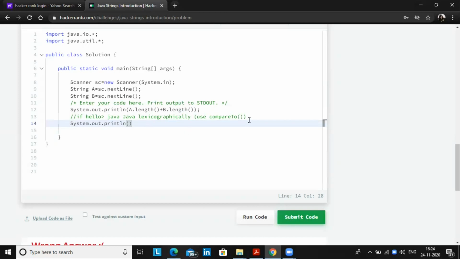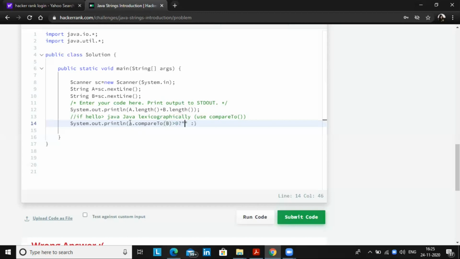So I am using the ternary operator here. You may be aware of this kind of symbol, it is the ternary operator syntax. Here you need to write the condition. The condition is, we compare A and B: A.compareTo(B) is greater than 0.